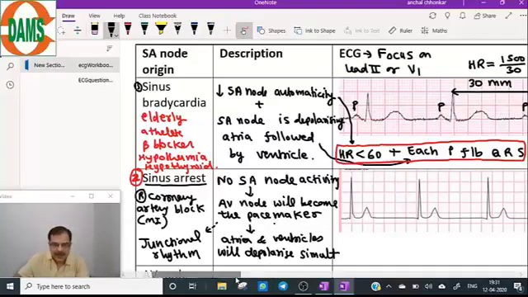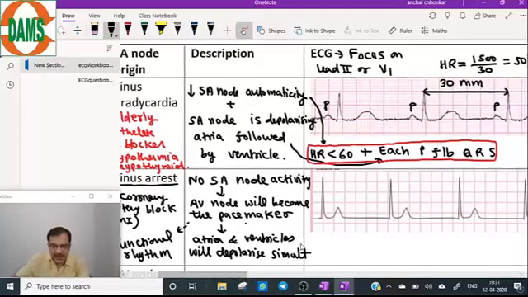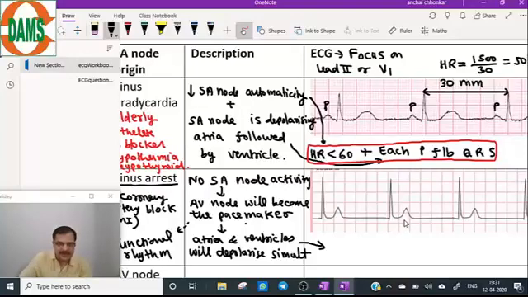The ECG finding is atria and ventricle are depolarizing simultaneously. AV node has become the pacemaker. So a very, very important finding: P wave will be absent.